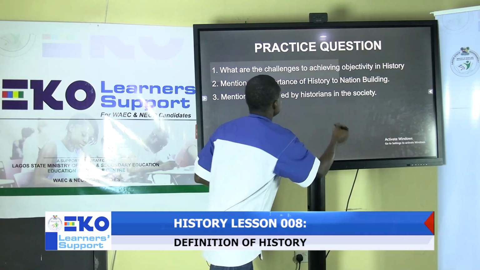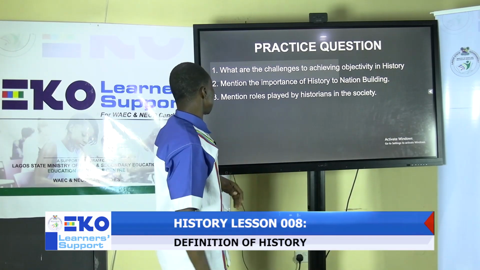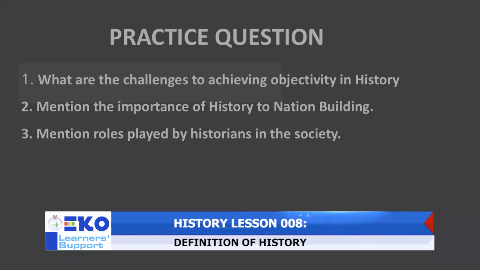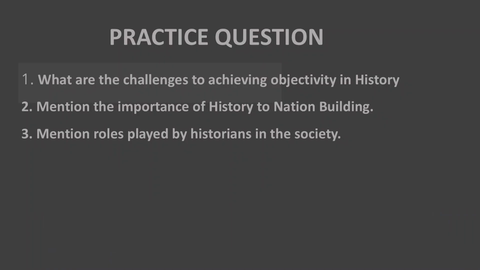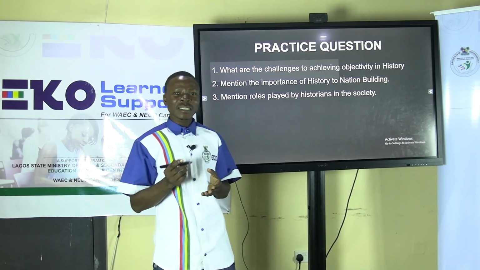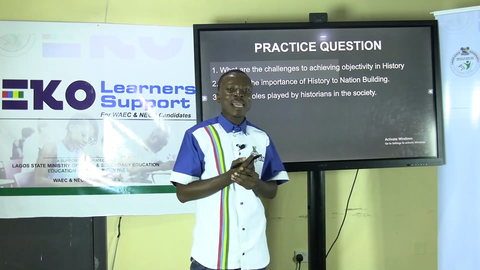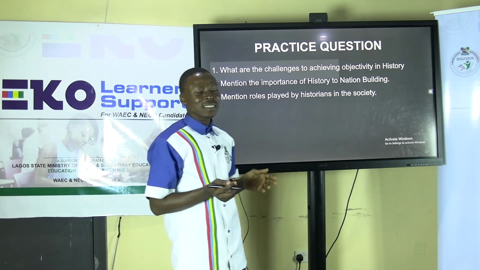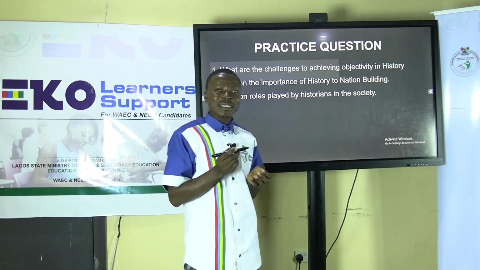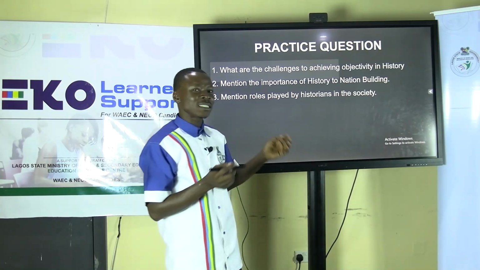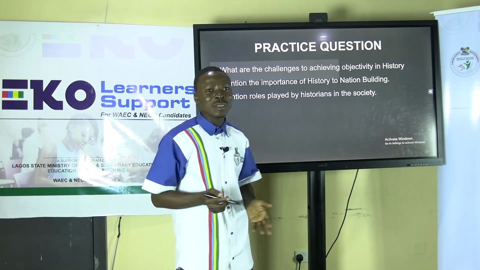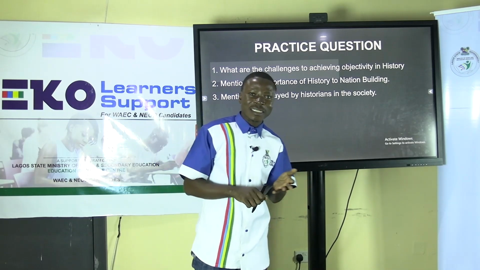So also, practice question. The first practice question here is, what are the challenges to achieving objectivity in history? As we've earlier stated, objectivity in history cannot be totally achieved, and the challenges have to do with the nature of the research itself.